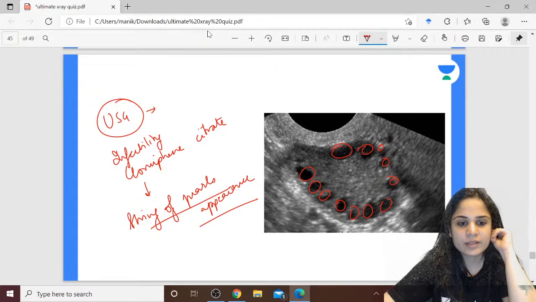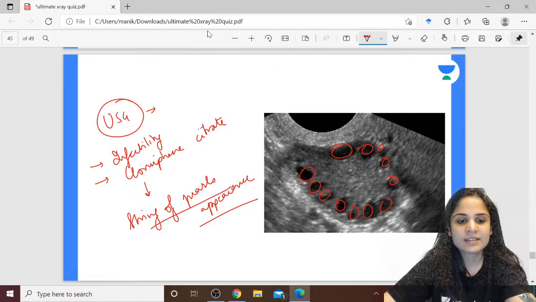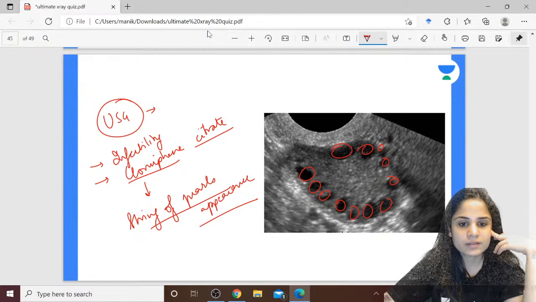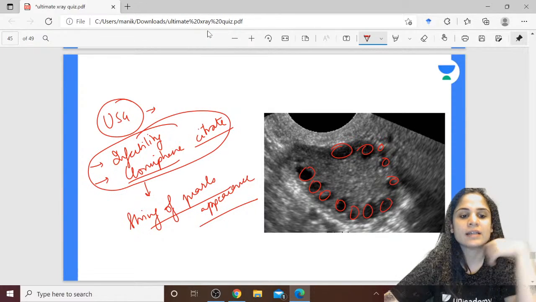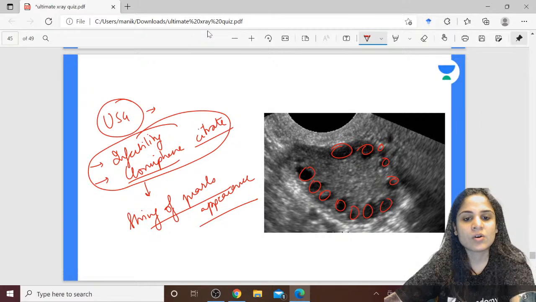This is not PCOS. But I have given her clomiphene citrate. This string of pearls appearance is not exclusive to PCOS. If I am giving you a case scenario like this, where the patient is having infertility and she is on clomiphene citrate, what does clomiphene citrate do?